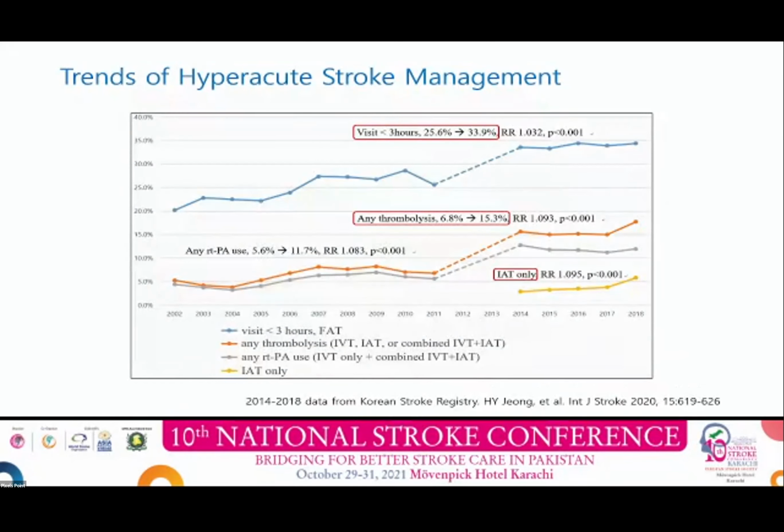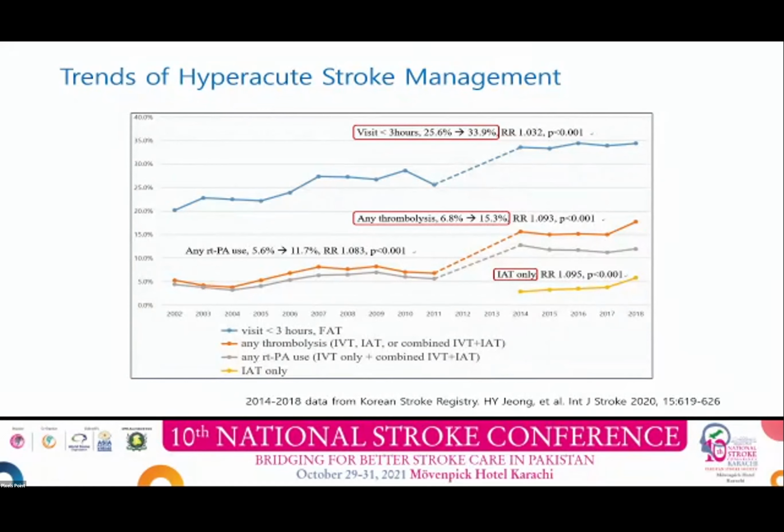Hyperacute stroke management improved significantly during the past decade. Early visit to ER less than 3 hours increased from 25 to 34%.